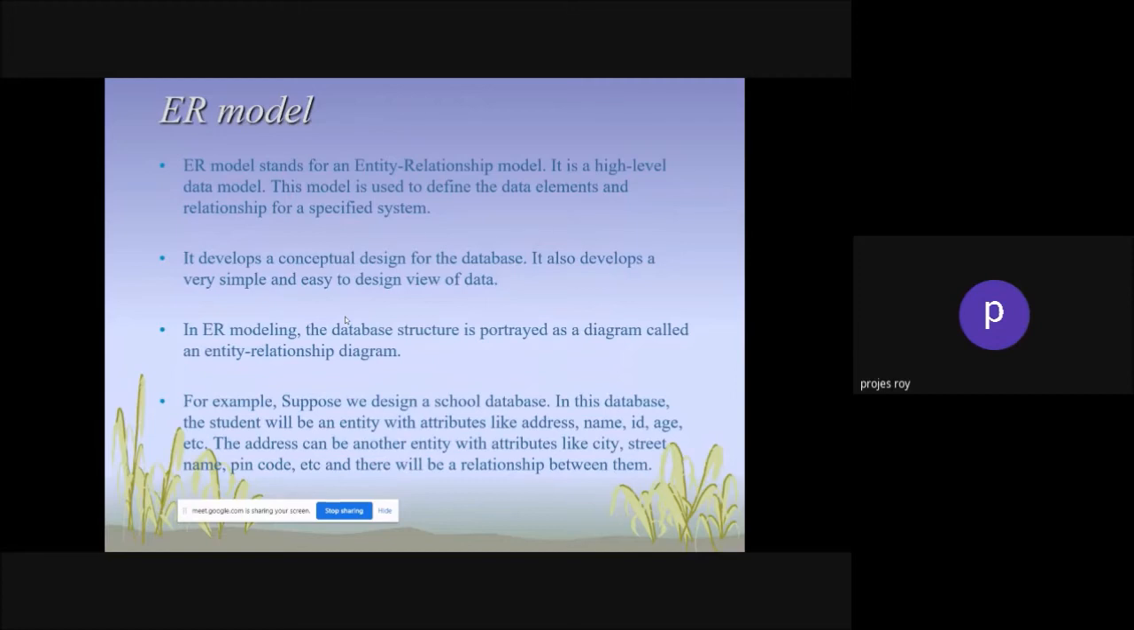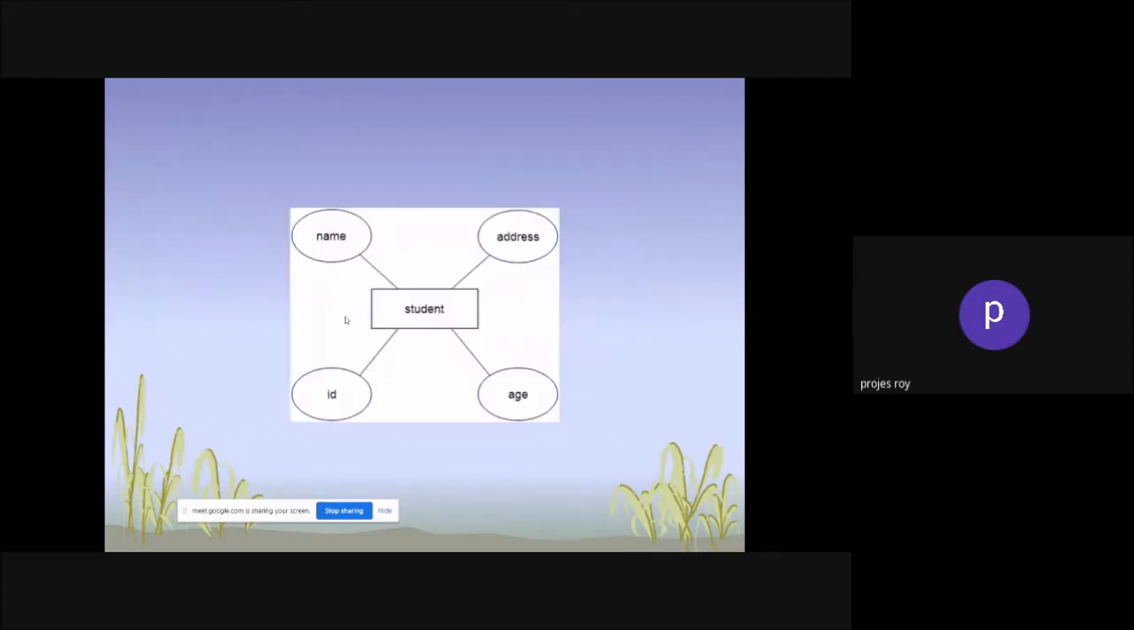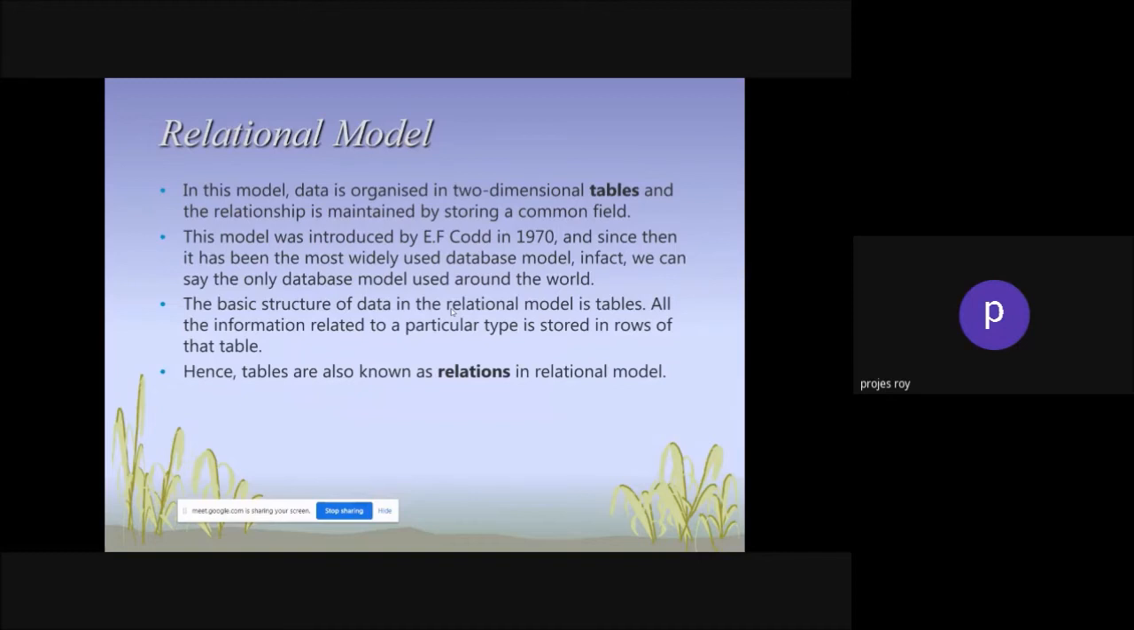Then the relational, ER model. The entity relationship model is a high-level data model where entities, the tables or data, are correlated and related. That's why it's called a relational database management system. In the relational model, you will see student ID, address, age, and name. They are correlated in one place. That's why it's called the relational entity concept. Then the relational model.